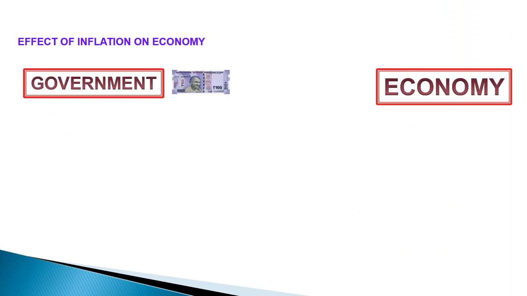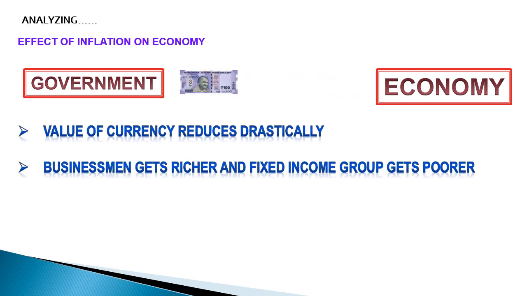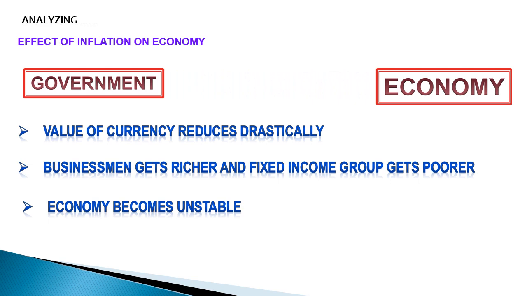If government prints money in plenty, then purchasing power of money goes down drastically. It makes businessmen richer due to increase in business activities, and at the same time fixed income people get poorer as the value of currency they get is going down day by day. Finally, economy will become unstable.